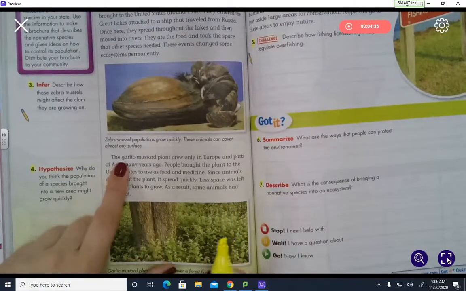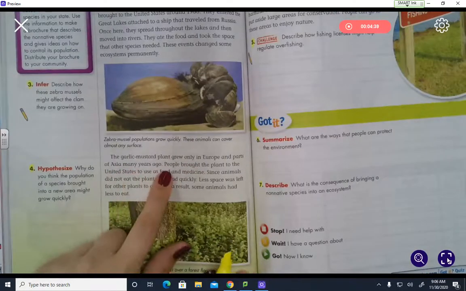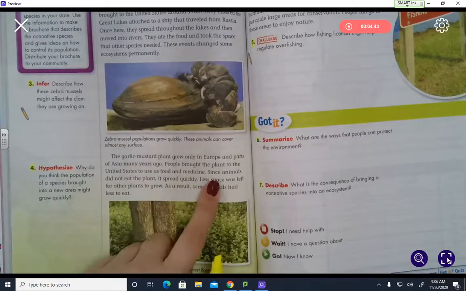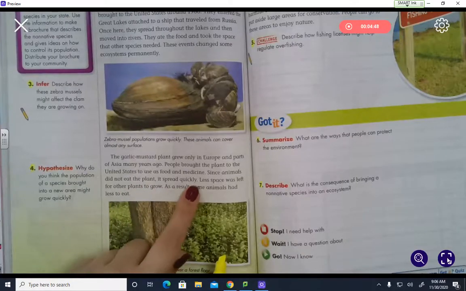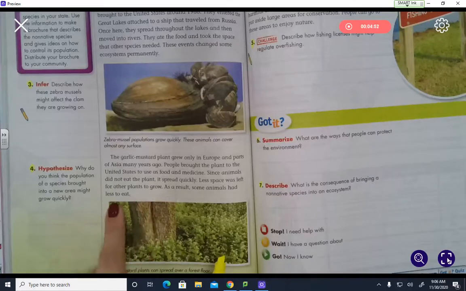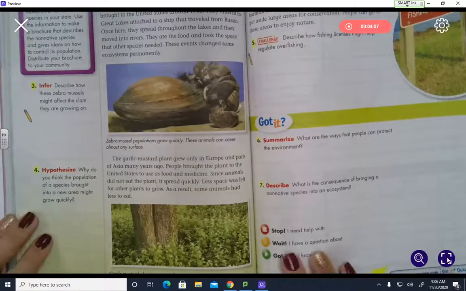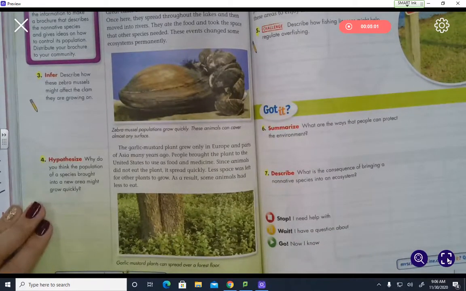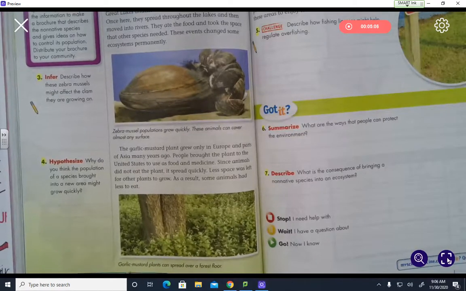The garlic mustard plant grew only in Europe and parts of Asia many years ago. People brought the plant to the United States to use as food and medicine. Some animals did not eat the plant. It spread quickly. Less space was left for other plants to grow. As a result, some animals had less to eat. I want you to think about what would have happened to those animals since they had less to eat. Garlic mustard plants can spread over a forest floor.